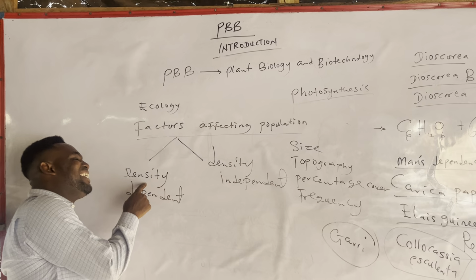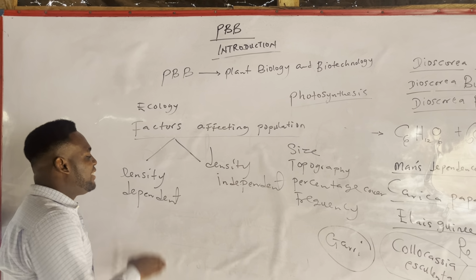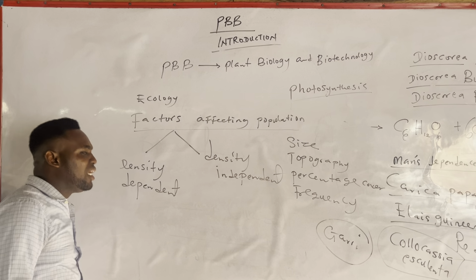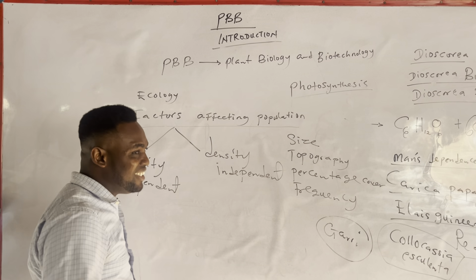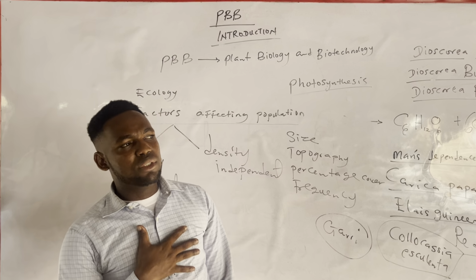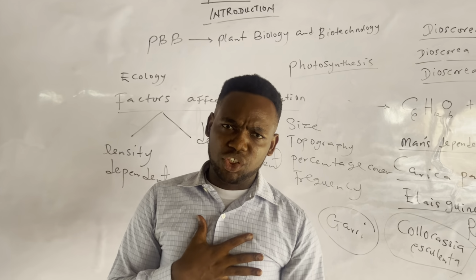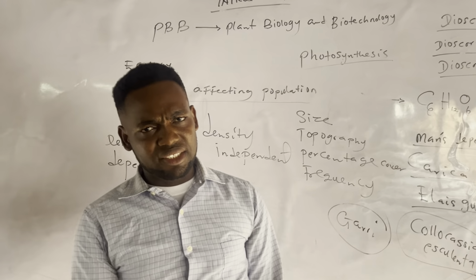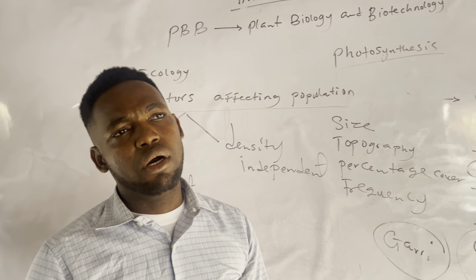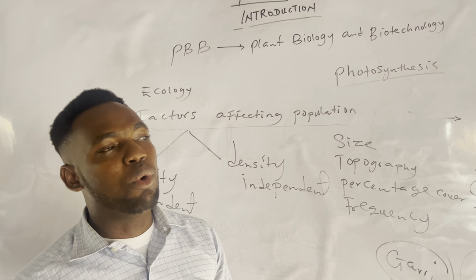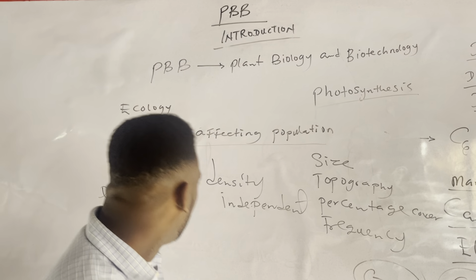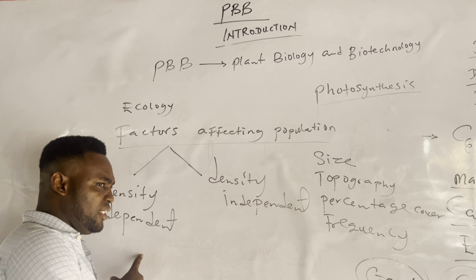When we say density dependent, it means that these factors I'm going to list here affect a population and they are controlled by density. They are affected by density. Of course, from secondary school, we knew that there's something called population density. Population density is the average number of organisms in a particular area of farmland or area of a given habitat. So that's what we call population density.